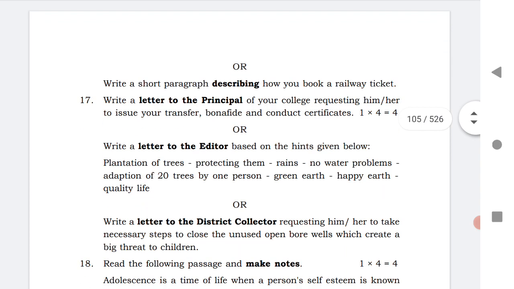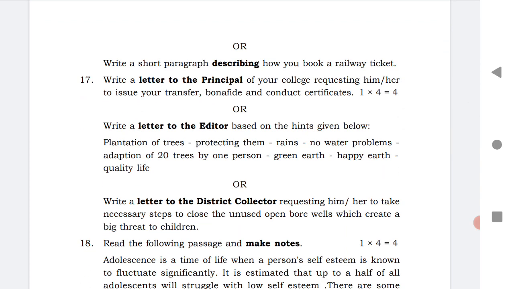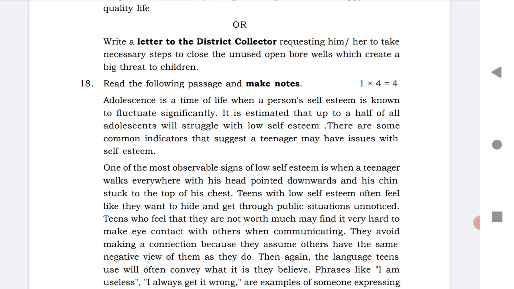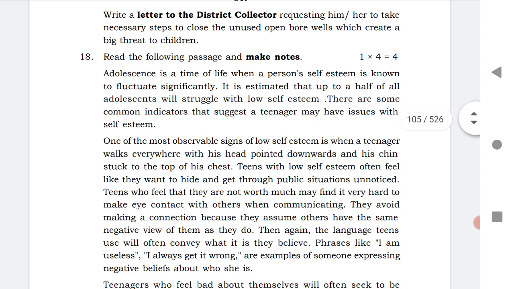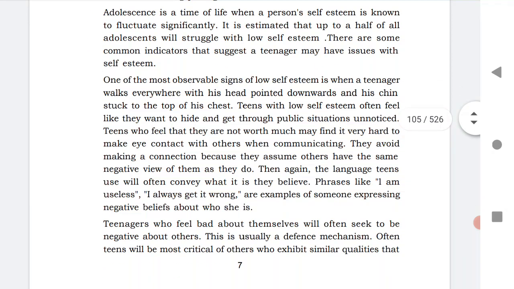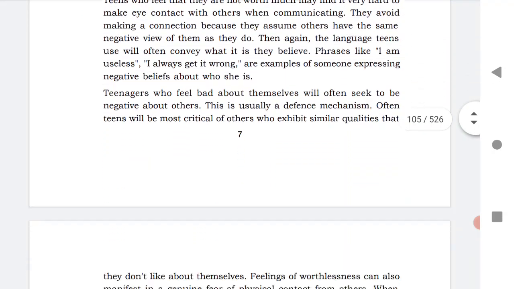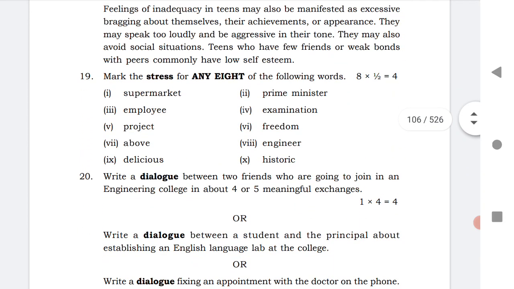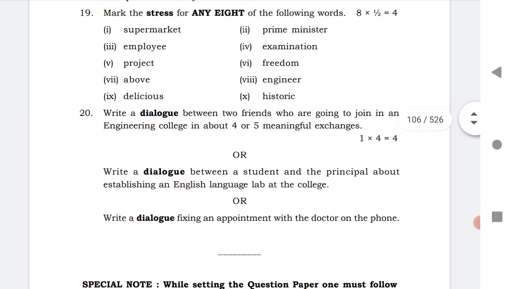The next question is very important: write a letter to your principal or a letter to the editor. Question number 18 is a very important question, that is make notes. If you know how, reading the paragraph, just make a note. Definitely this will fetch you good marks. Stress word is a new topic for you people. Next, 28 is dialogue writing. This is a brief but complete model paper of English language. Practice each and every question.